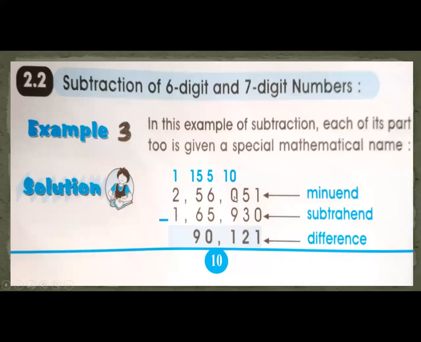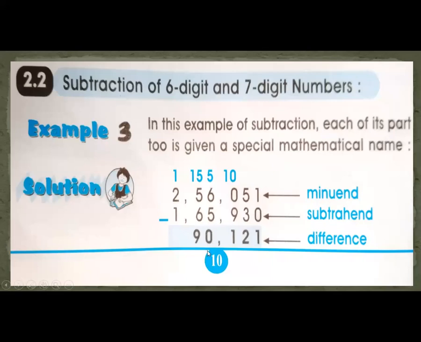Okay, if the upper digit is smaller, then you need to borrow from another number. So 0 is smaller than 9, so you need to borrow from 6. When 6 gives 1 borrow to 0, it will become 10, and here what remains? 5. So 10 minus 9, 1. Now this here remains 5.